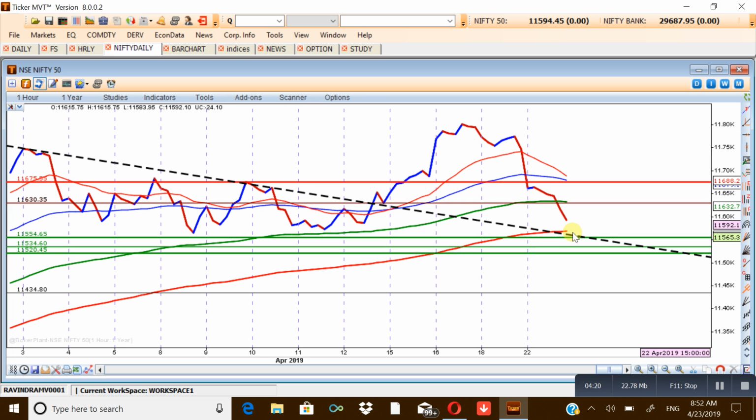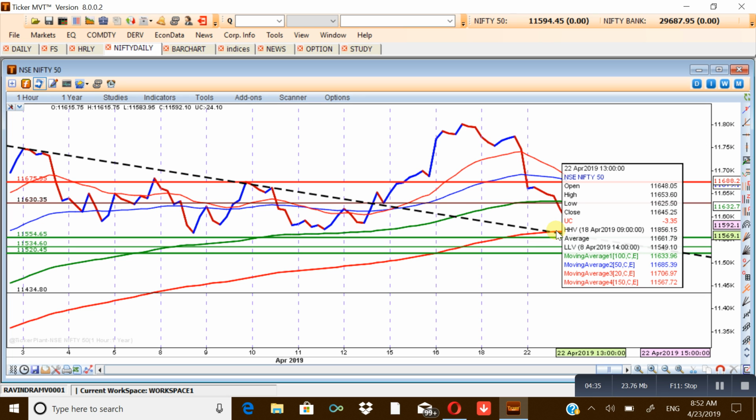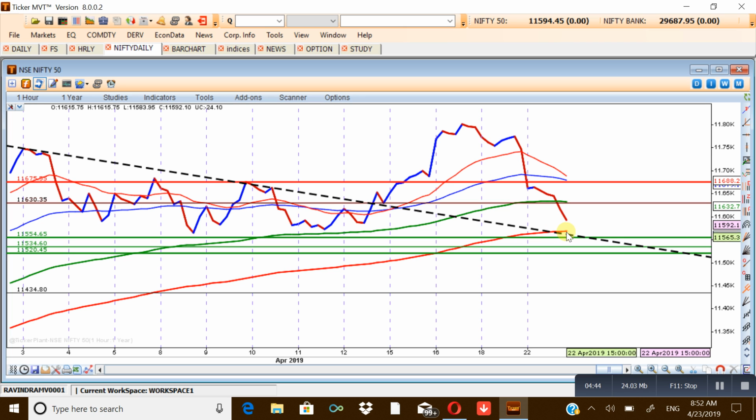We generally don't use the 150 EMA so often, but once the 100 EMA breaches, at that time we may use this to seek the next support area, and to justify the price accumulation we may use this 150 or sometimes 200 EMA, to anticipate whether that support can be taken or tested. That is the reason I have changed this.